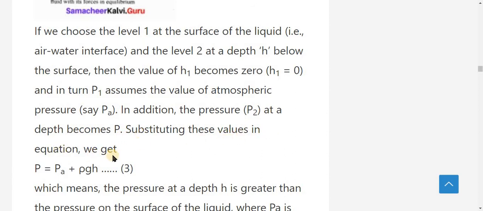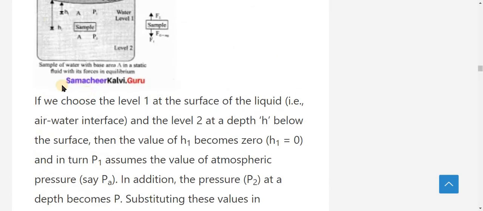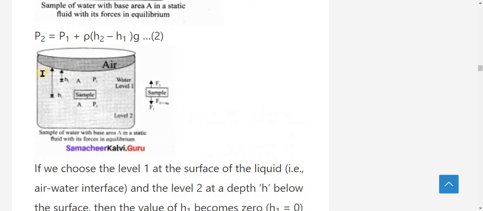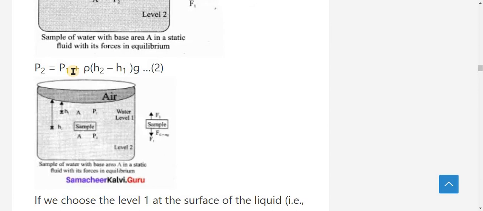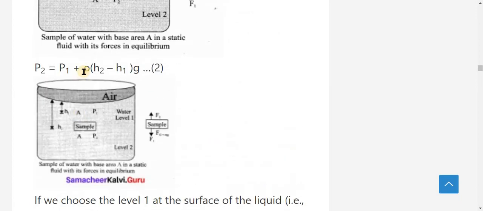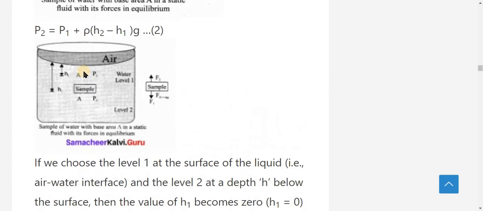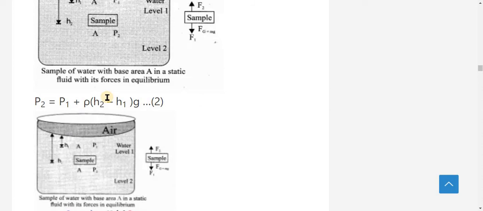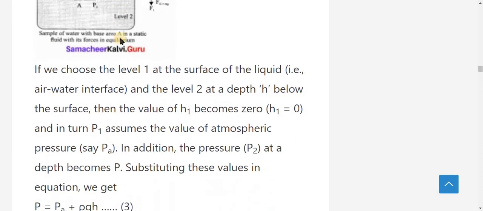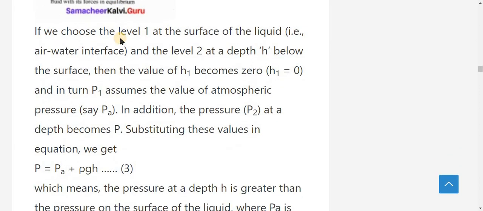Substituting these values in the equation, P2 becomes P and P1 becomes Pa, so P is equal to Pa plus rho g h, because h1 is 0 and h2 is considered as h.